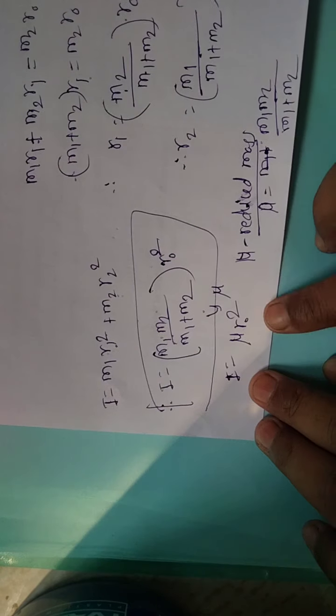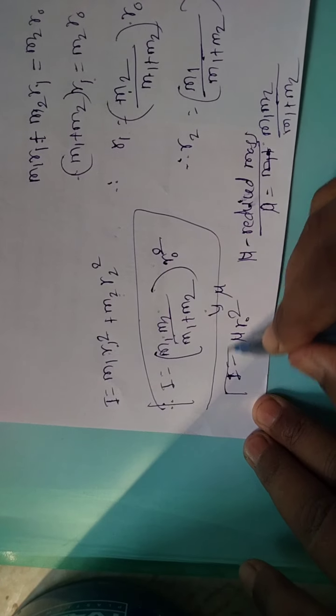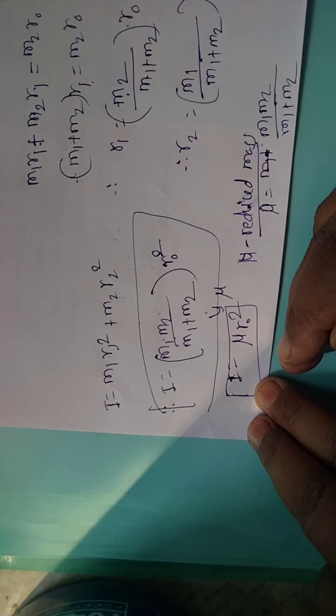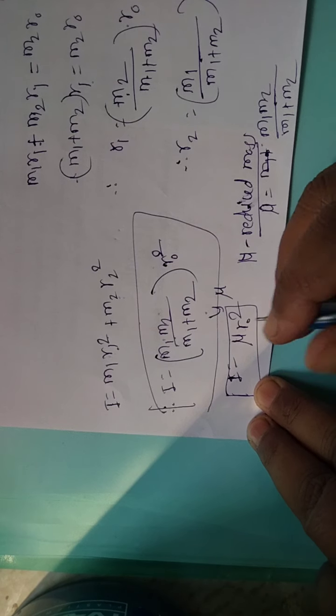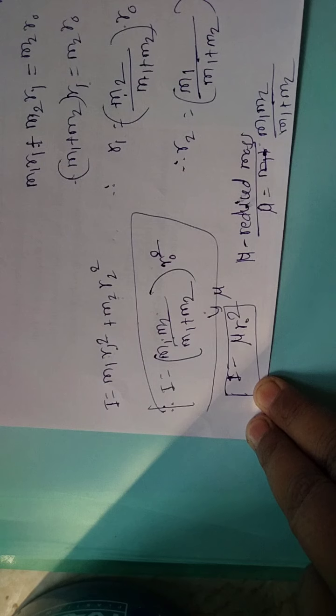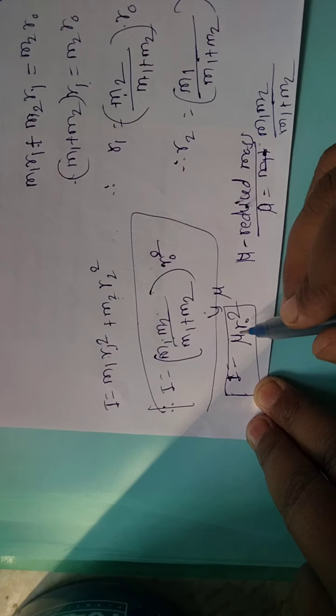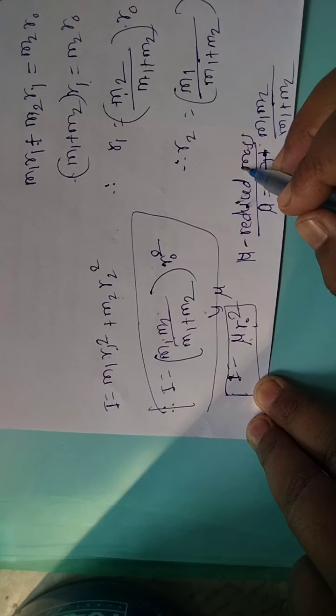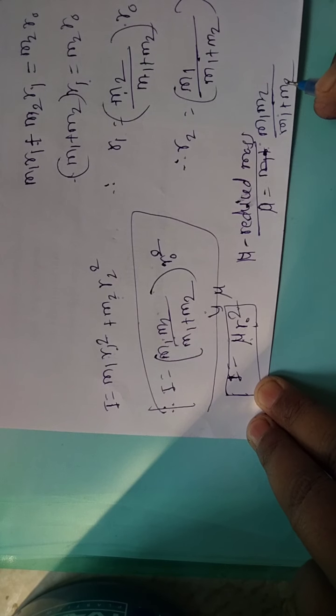Okay, so this is I, the moment of inertia of that diatomic molecule, and we are converting this two particle, two body problem into a single body problem. This is the moment of inertia while converting into a single body problem. So this is mu r0 square. What is mu? It is the reduced mass having value m1 into m2 divided by m1 plus m2.